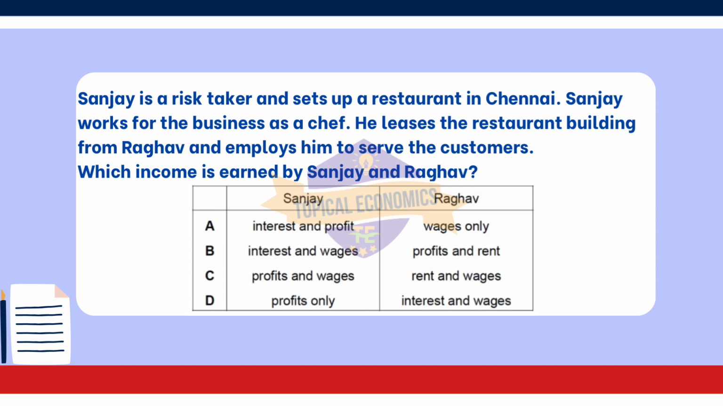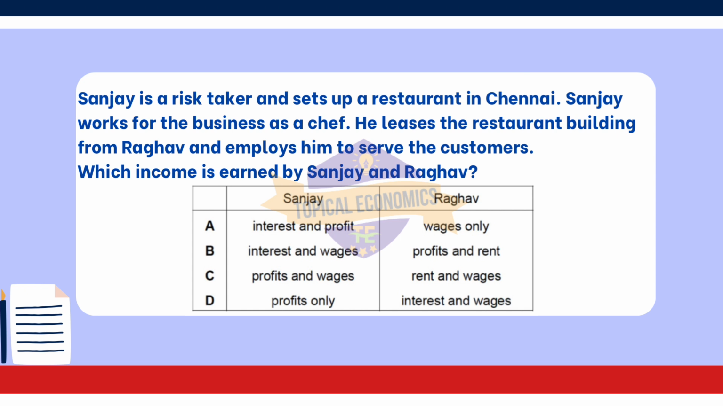The correct answer is option C, profits and wages for Sanjay and rent and wages for Raghav. Sanjay, since he is an entrepreneur who took the risk to set up the restaurant, earns profit as the business owner. Additionally, because he works as a chef in his own restaurant, he also earns wages for his labor. Raghav owns the building, which he leases to Sanjay, so he earns rent for this. Additionally, since he works as a server, he also earns wages for his labor.